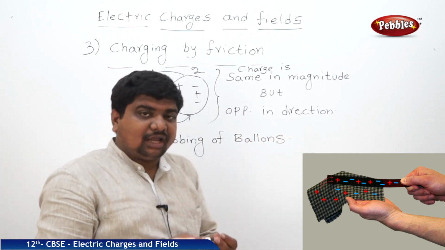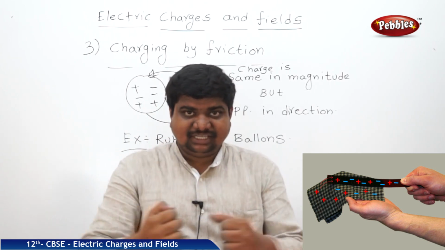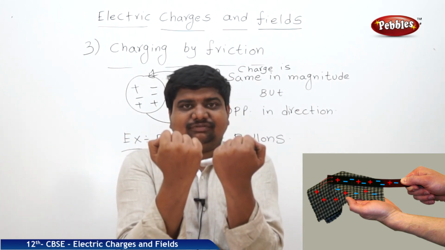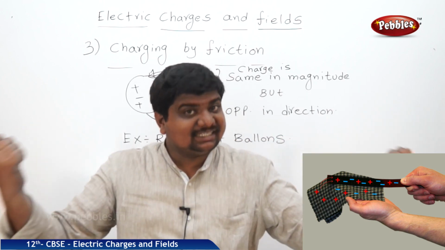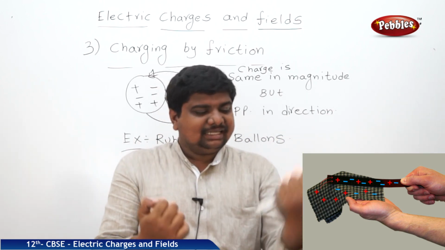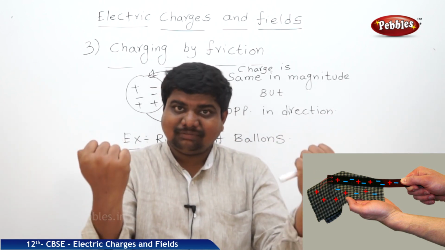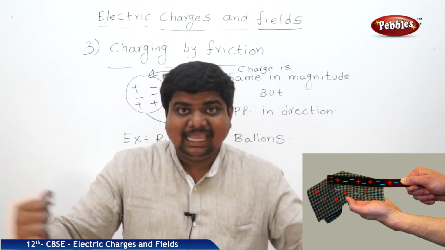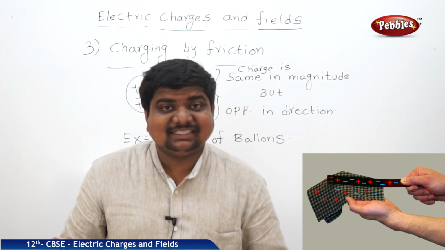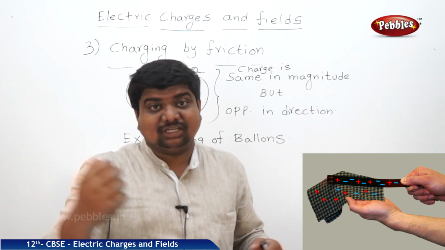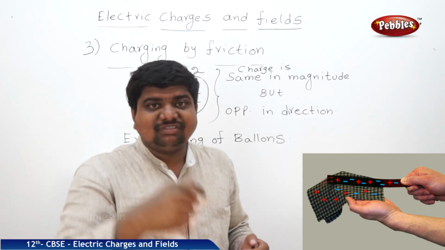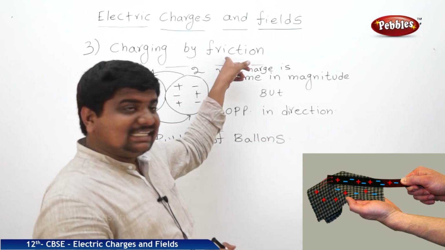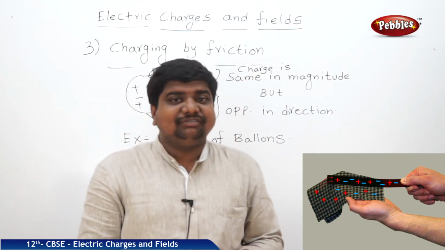If two balloons are rubbed together and then placed near each other after the rubbing, these two will repel each other. It means they both possess the same charge. But these two balloons can separately attract small paper pieces, paper particles and small dust particles also. This is one of the ways to see the physical significance of charging by friction.